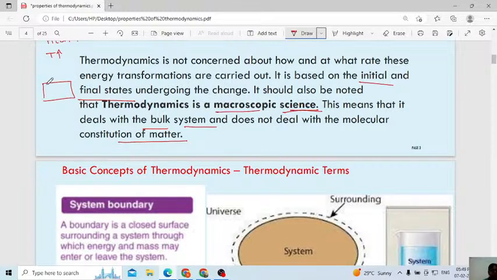What are the changes that happen in the full object, altogether we will call it a bulk. We will not consider only a part of the object. Therefore thermodynamics is macroscopic, meaning very big. In that one we will consider the bulk system, not the constitution of matter.